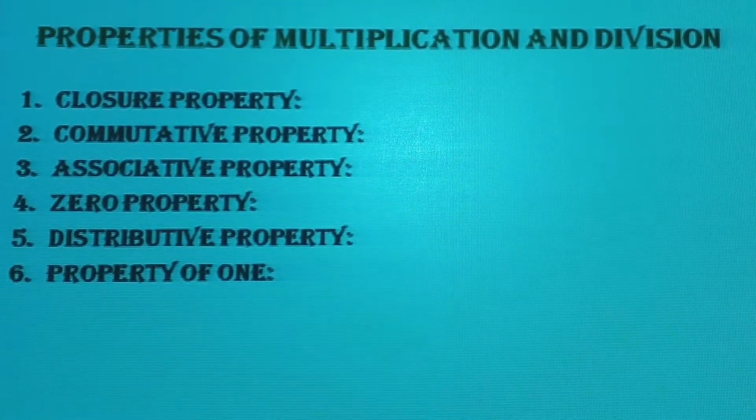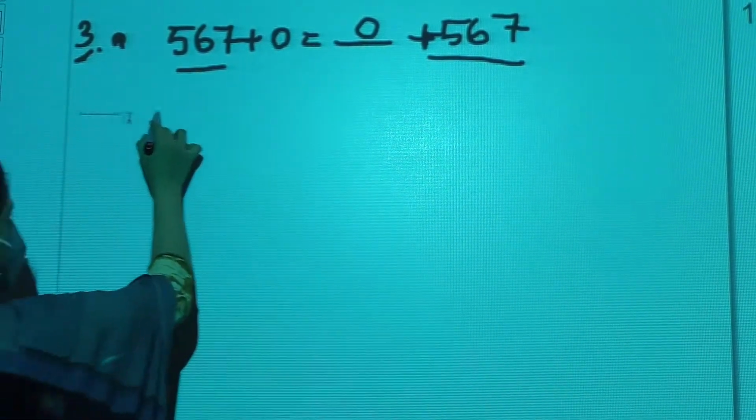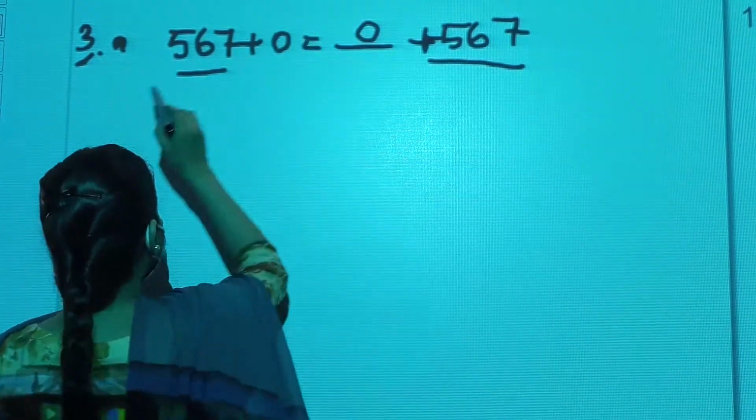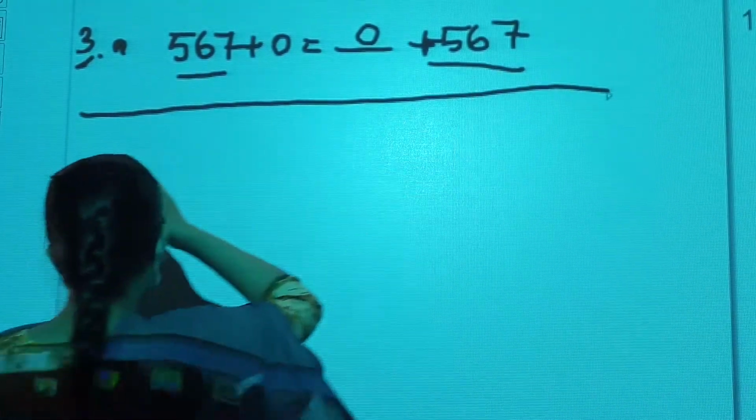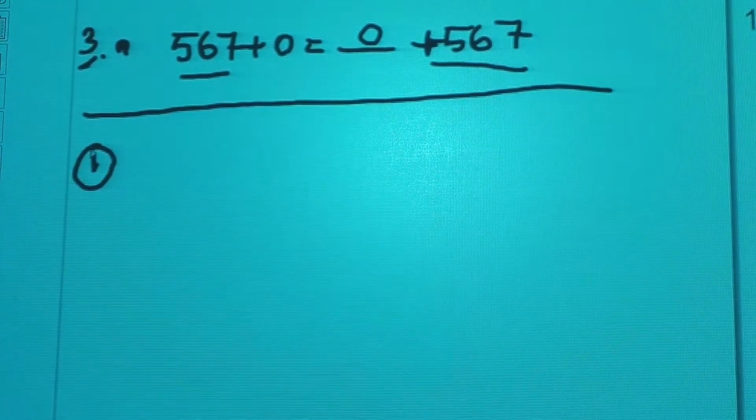Okay. So we will learn about these. Right, so we will start first with the properties of multiplication and division.